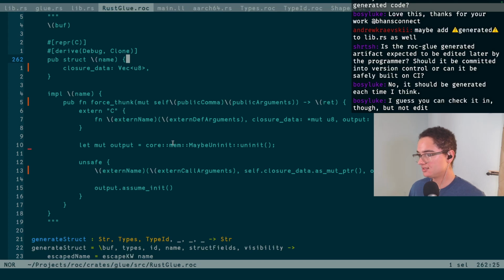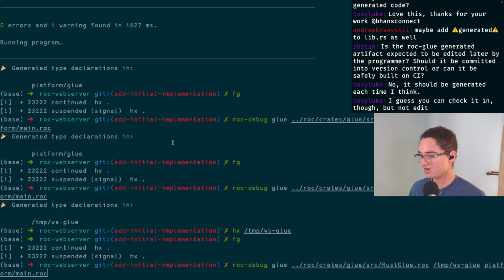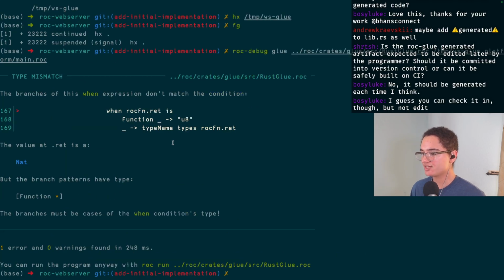Okay, anyways, I think this should now be correct for the roc glue. So we'll generate that again. If I can type, what's the issue?